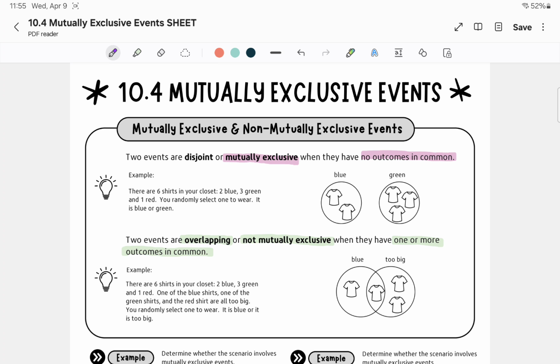Then if you are picking a shirt to wear and it is blue or it is too big, can the one shirt fall into both categories? Yes, a shirt can be blue and it can also be too big. So if it can be both, then we say it's not mutually exclusive.